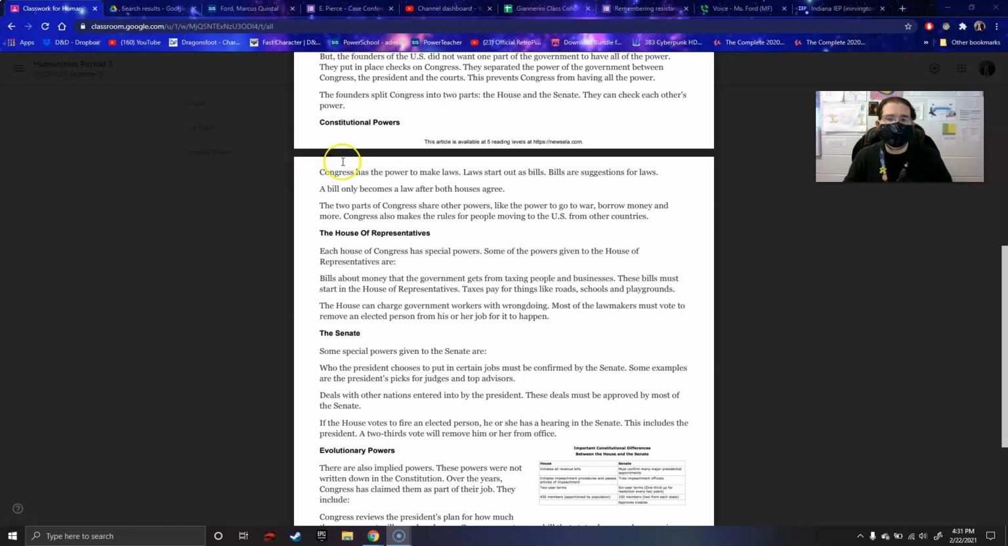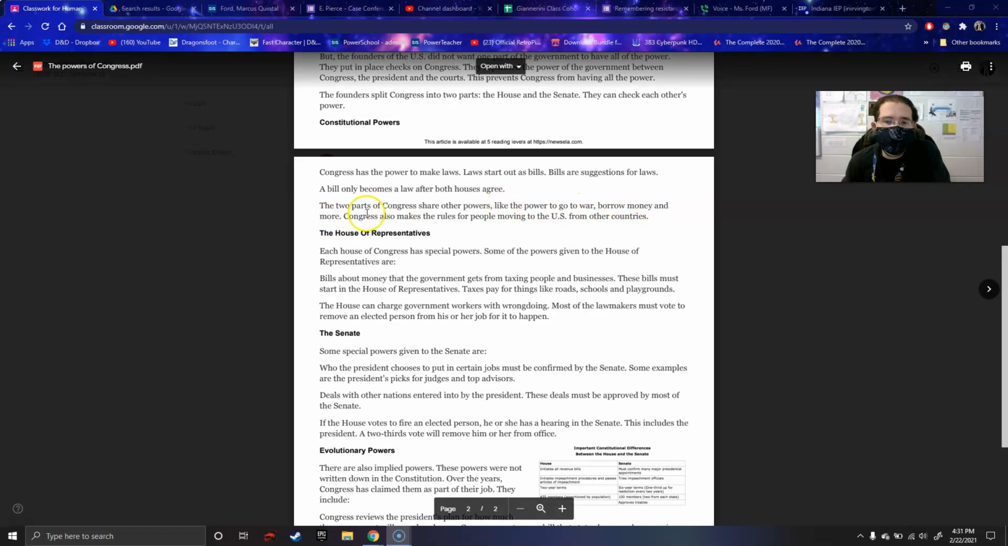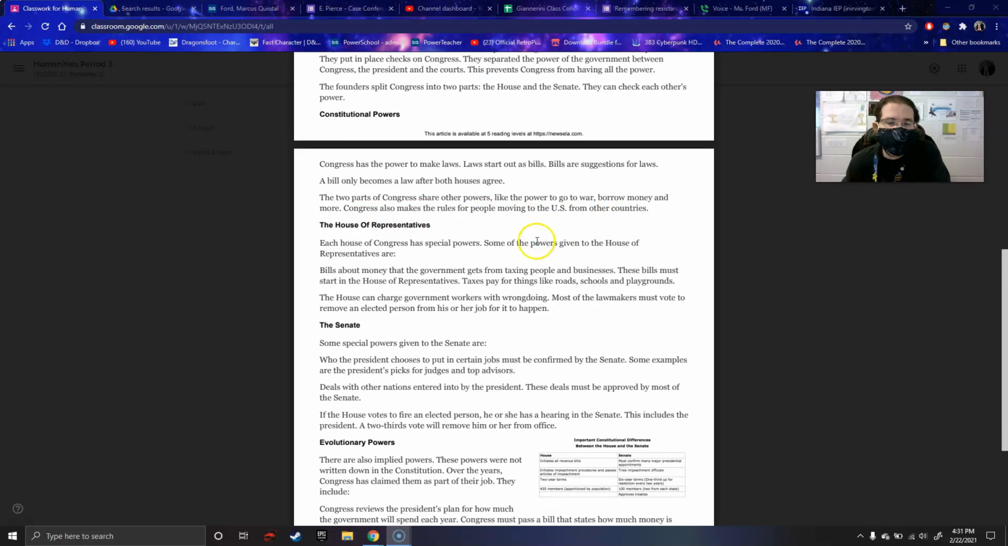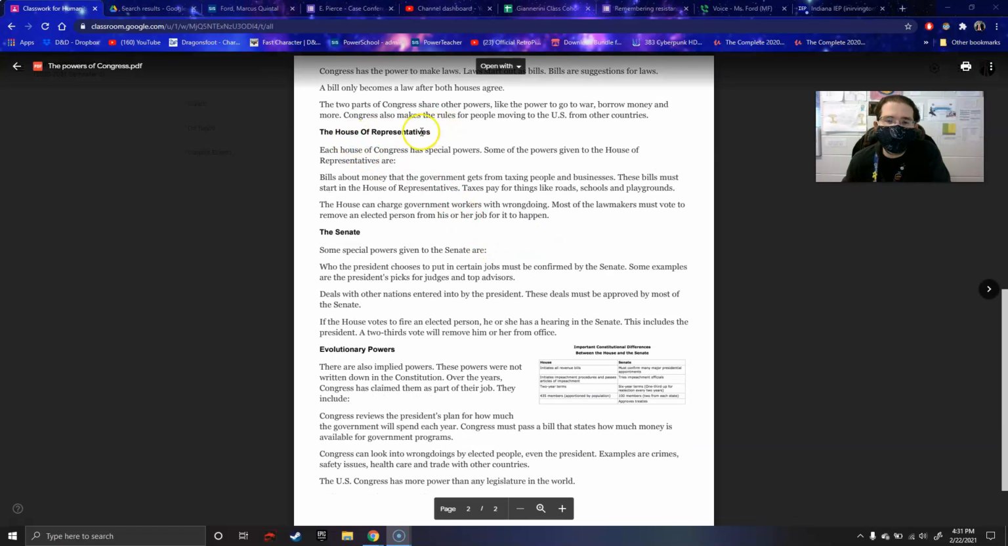Constitutional powers. Congress has the power to make laws. Laws start out as bills. Bills are suggestions for laws. A bill only becomes a law after both houses agree. The two parts of Congress share other powers, like the power to go to war, borrow money, and more. Congress also makes the rules for people moving into the U.S. from other countries.